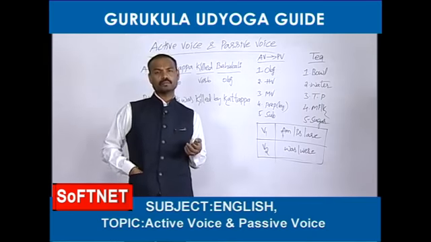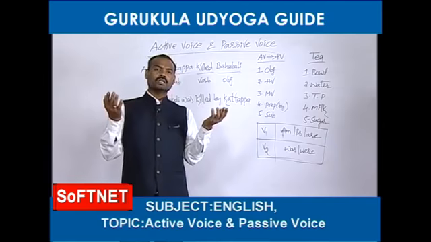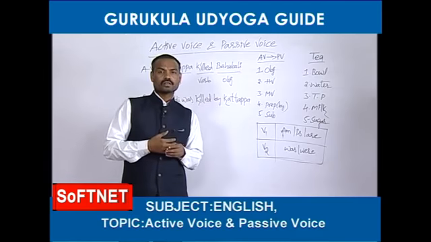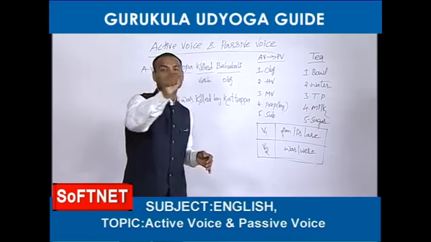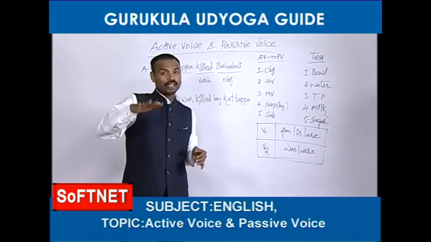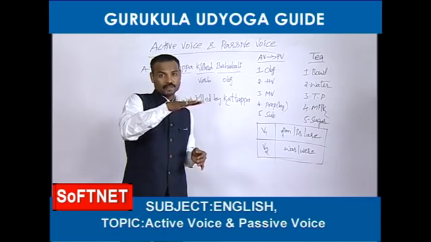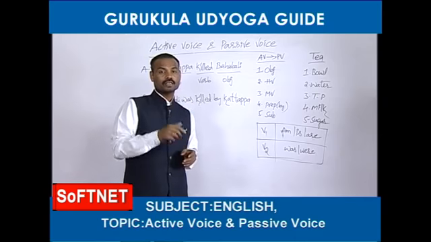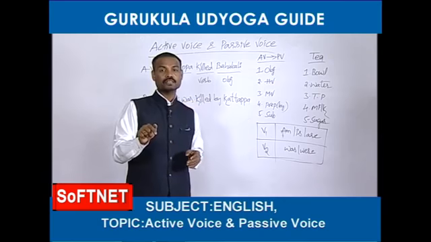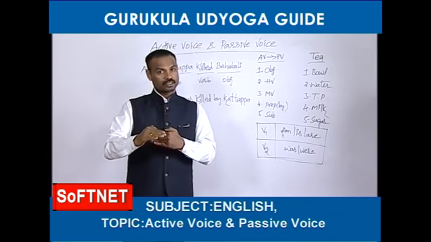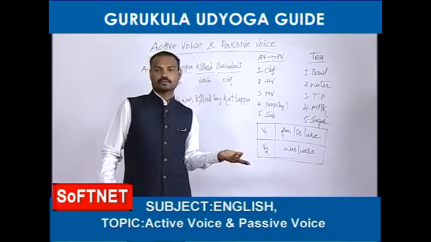Let's take one more example. Srinivas watched a movie yesterday. While we are learning tenses, it is simple past tense. While we are learning activize, passivize, this is called activize. Srinivas watched a movie yesterday. It is active. The passive is a movie was watched by Srinivas.